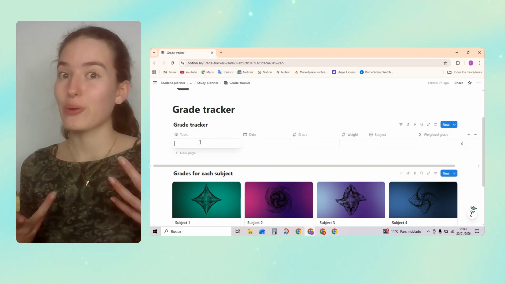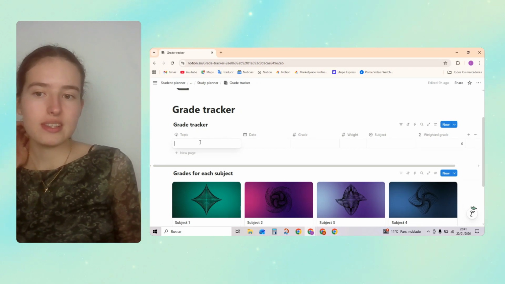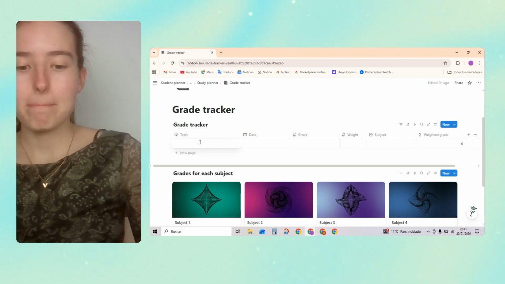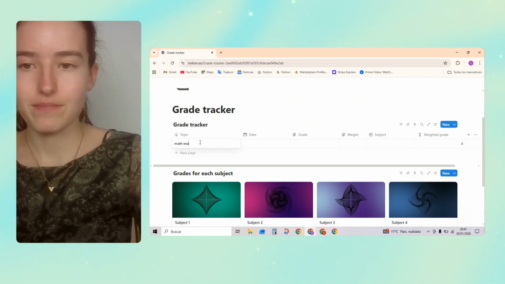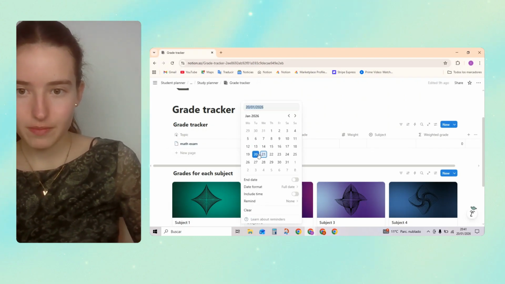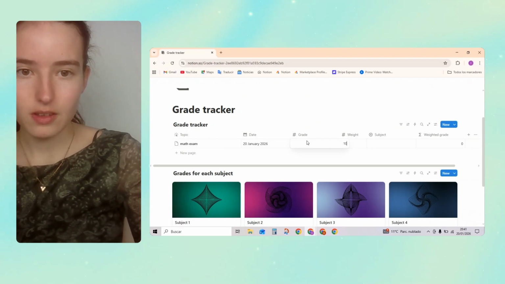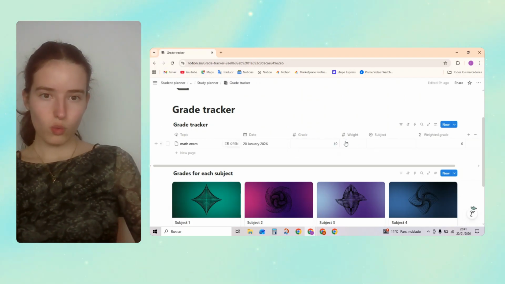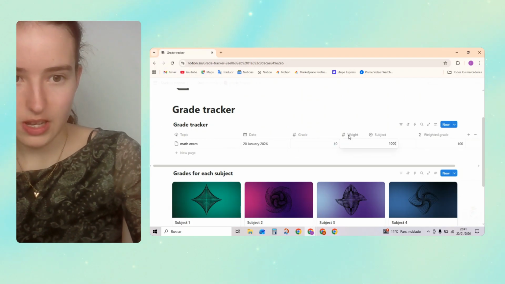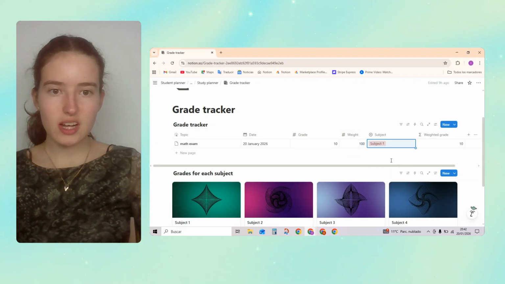Okay, so this is our grade tracker, okay? Here, for example, you can say math exam. We say the date, the grade, 10, weight, 100%. And then subject 1.